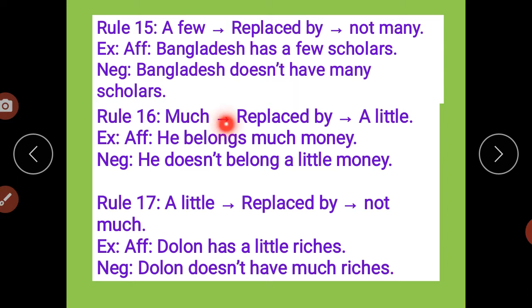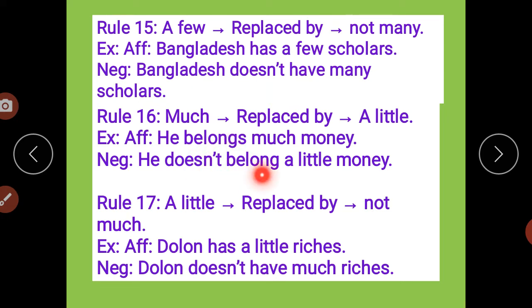Much replaced by a little. Affirmative sentence: he belongs much money. Negative: he does not belong a little money. Belongs has "does" coming with it. In a negative sentence, so "not" will come.